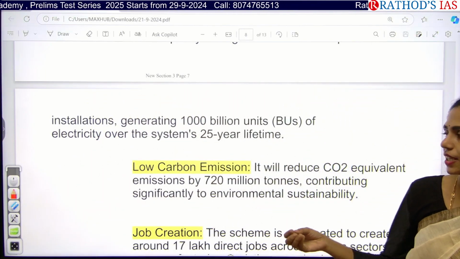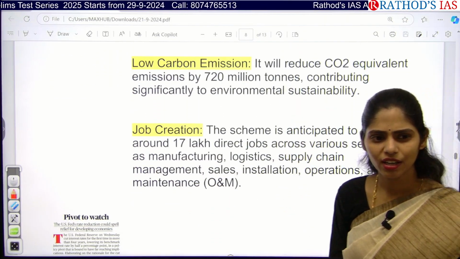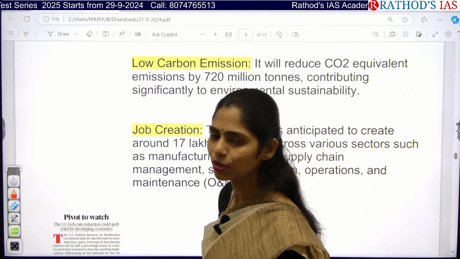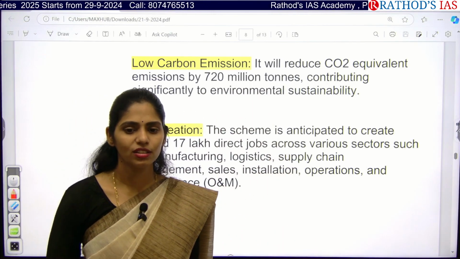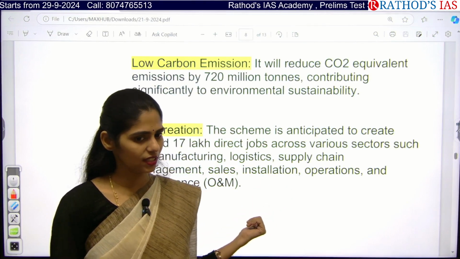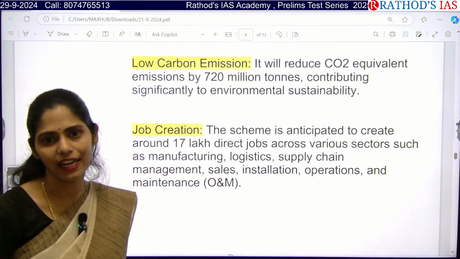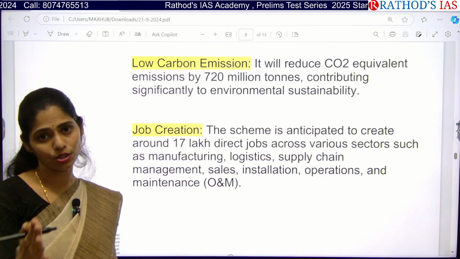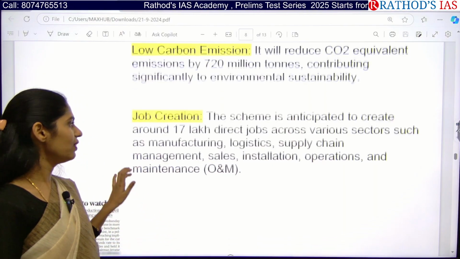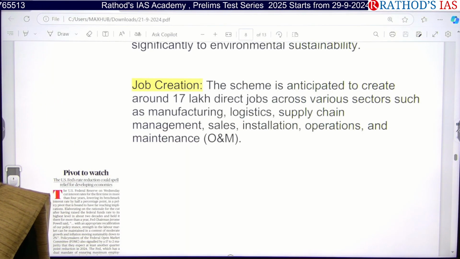Obviously, life expectancy can be increased, and we can even decrease carbon emissions. Why? Because when we generate electricity by using coal, we release carbon dioxide emissions. But if we use renewable sources, we can decrease these emissions and reach our target of carbon neutrality, or net zero, by 2070. And we can even create jobs in the solar sector.